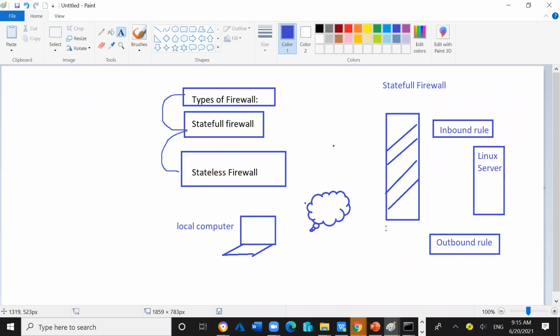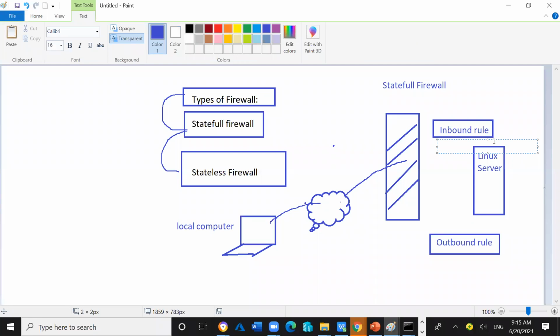In the same way, there is a stateful firewall. If the incoming traffic wants to go inside the company and connect with the server, the mediator will be the stateful firewall. The firewall can be a stateful firewall or a stateless firewall. If it is a stateless firewall, the traffic will go inside and it will check the entry, which should be available.